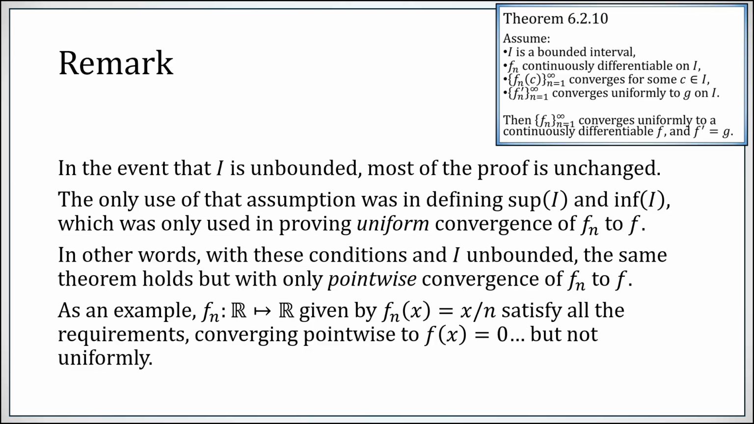As an example where this can happen, consider fn of x to be just the line, x over n. As n goes to infinity, this is a line of flatter and flatter slopes. So you do converge pointwise to 0 everywhere, but definitely not uniformly. Okay, when x is very, very big, it requires larger n's for this to converge to 0. But it will eventually happen. You do get pointwise convergence to 0, just not uniform.